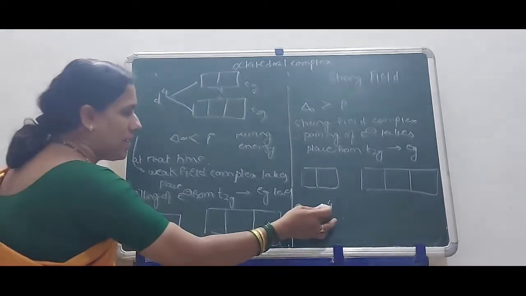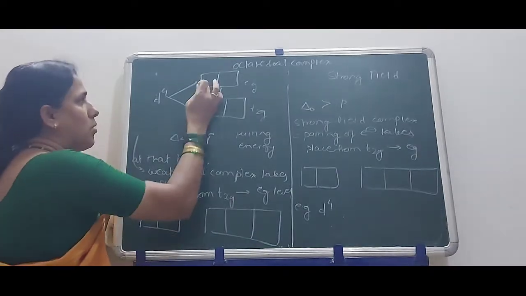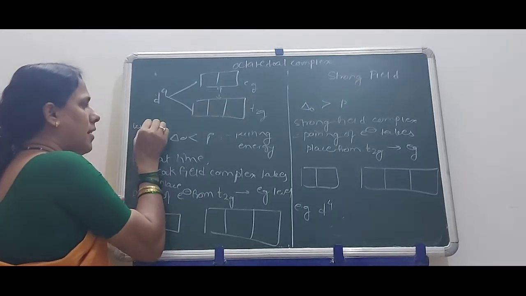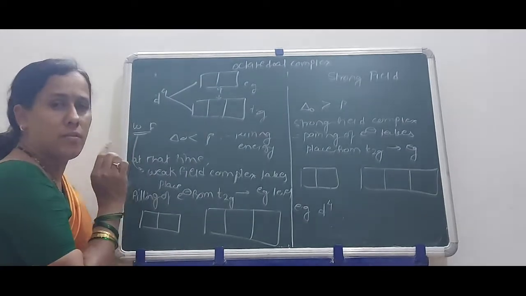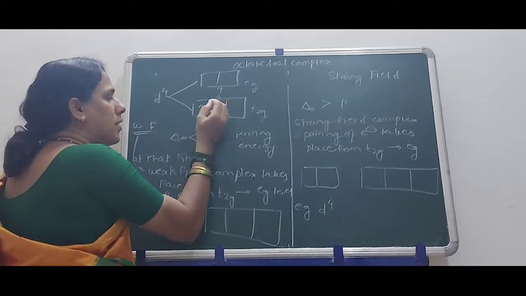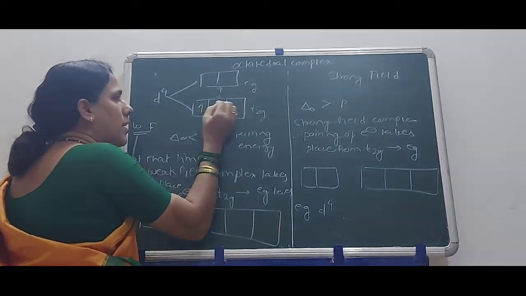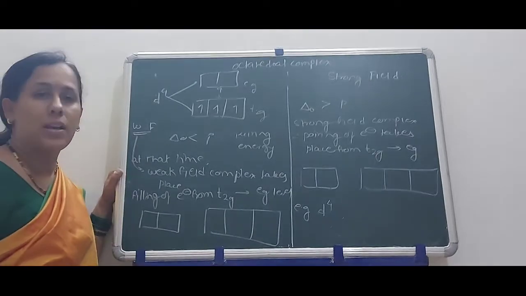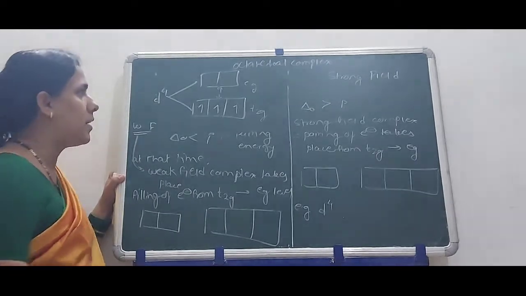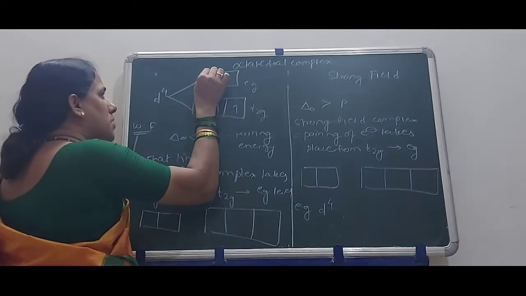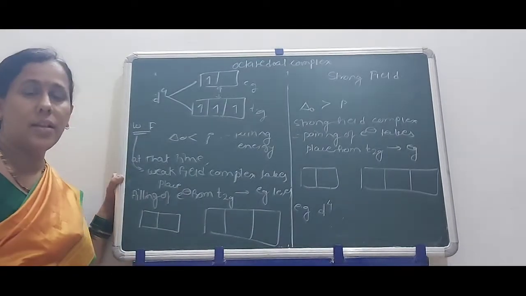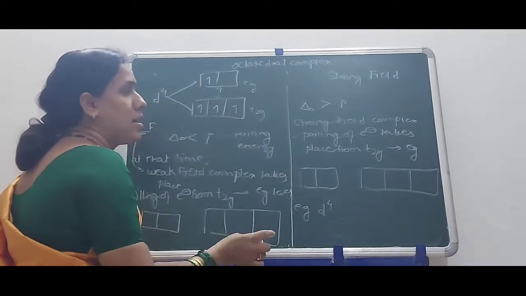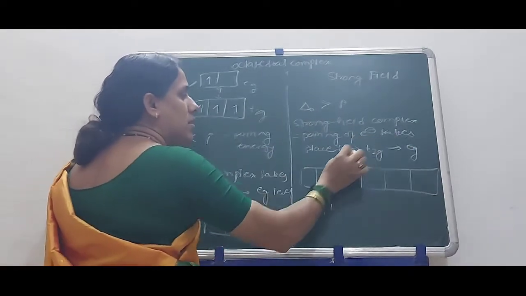Okay. For example, in the d4 series, what happens here? In an octahedral complex, first in a weak field, in short called WF, one electron enters each orbital according to Hund's rule. After partially filling the d orbitals, the 4th electron goes here. That is in the weak field complex. What happens in a strong field complex? The pairing of electrons takes place from T2G to EG.